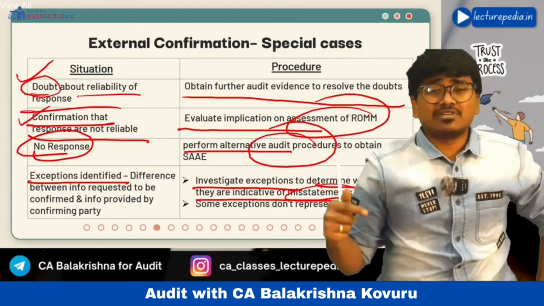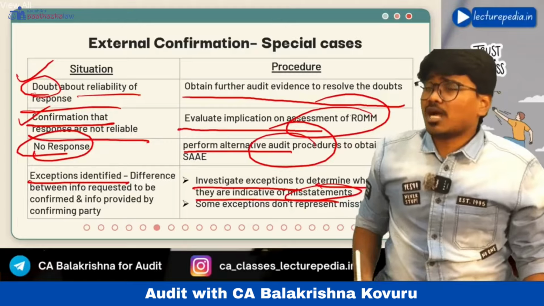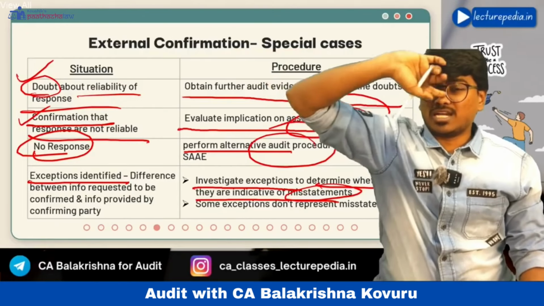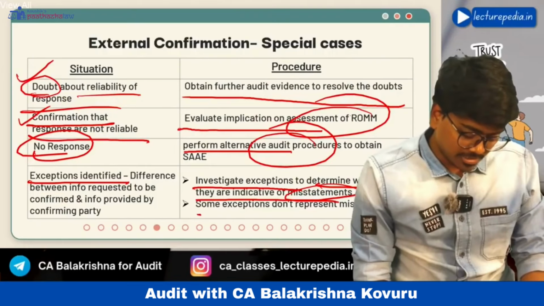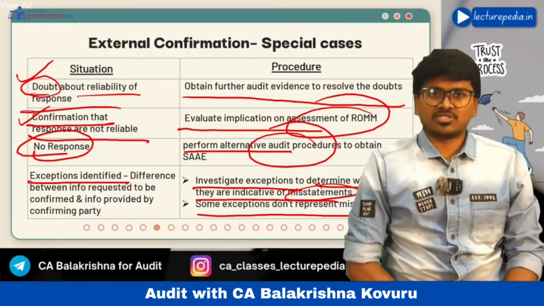So you have to investigate whether the amount shown in our books is wrong or the amount confirmed by the debtor is wrong. Which is wrong, you need to identify and determine whether it is a misstatement. Some exceptions do not represent misstatement. I have already told you now, all exceptions need not be misstatements.